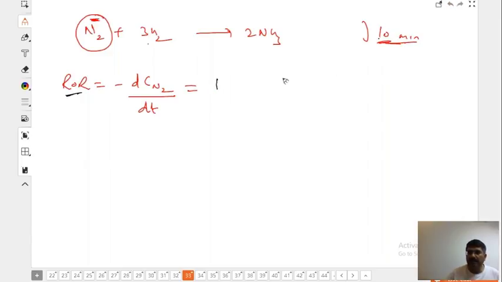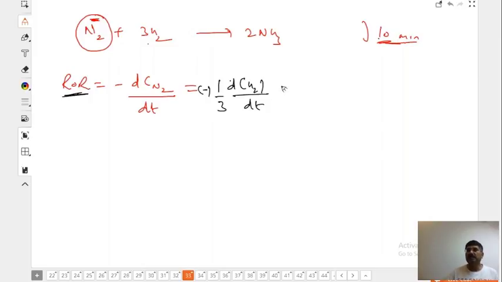Wait a minute, now think on your own and tell me, will this term be equal to differential of hydrogen by dt? Will it be equal to this? No, because this is 3 times faster than that. So to make it equal, we divide it by 3.